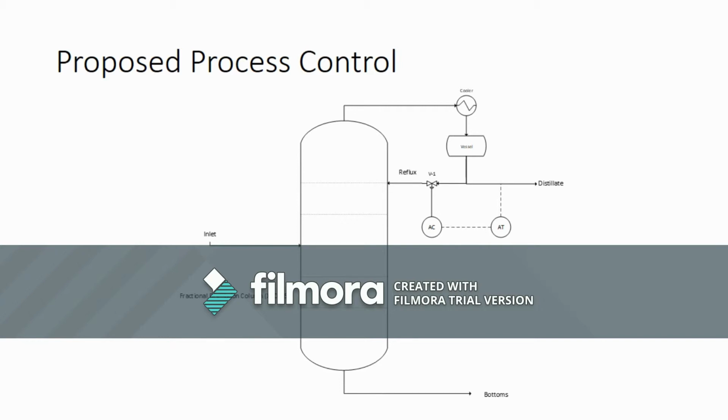If the sensor detects low concentration of myristyl alcohol in the distillate, the control valve will open to increase the reflux flow rate, or vice versa. The reflux flows back to the fractionation column for further fractionation process to obtain a higher composition of myristyl alcohol in the distillate.